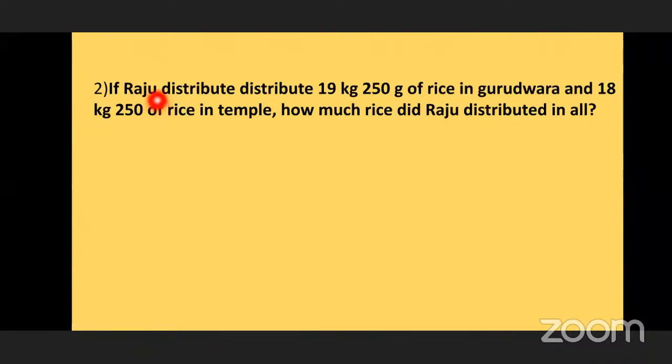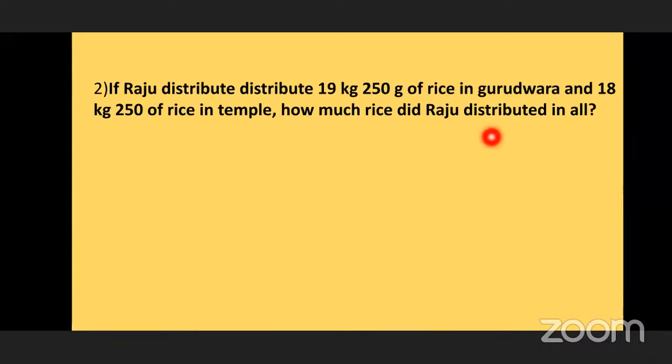Wait, uncle. See, there's one boy, Raju, and he is distributing rice in 2 different places, in a Gurudwara and in a temple. In the Gurudwara, he distributes 19 kg 50 grams of rice, and in the temple, he distributes 18 kg 50 grams of rice. So how much rice did Raju distribute in all? What do you have to do here? Addition or subtraction?